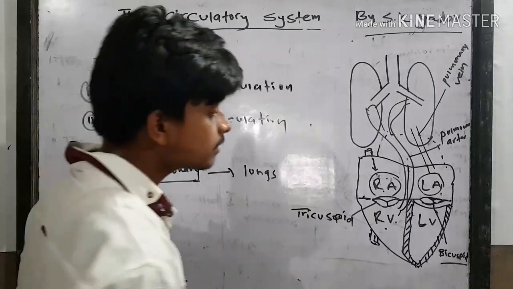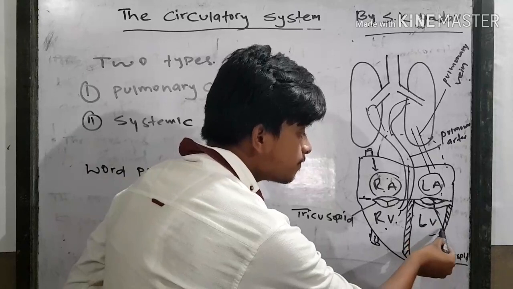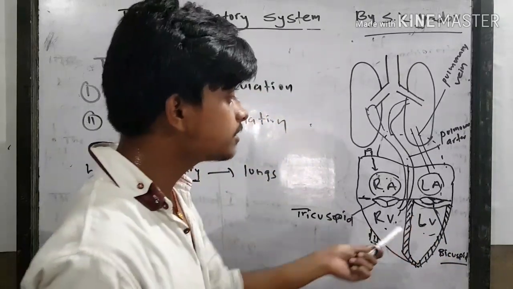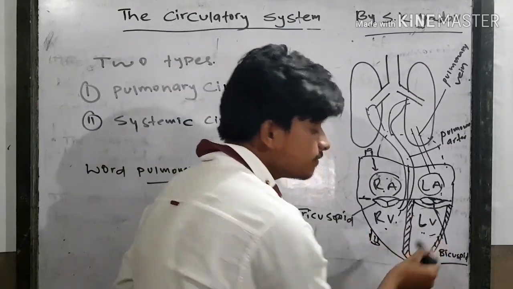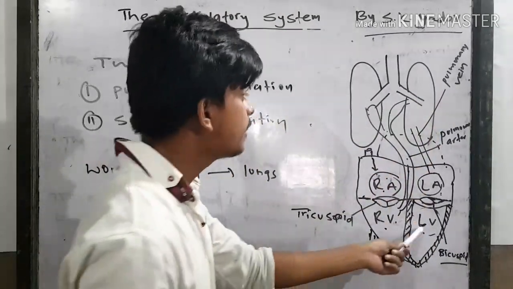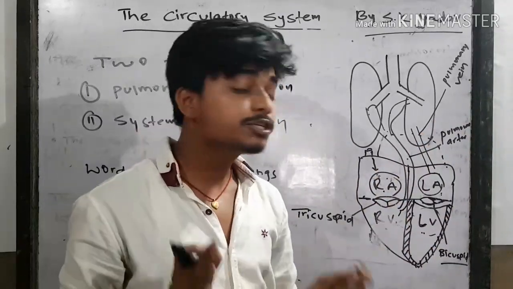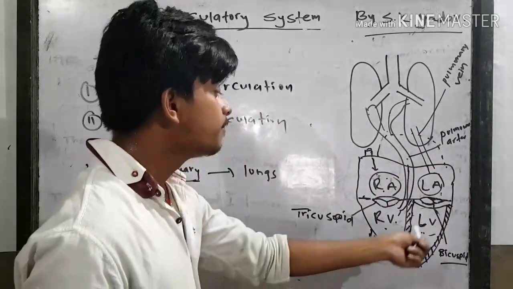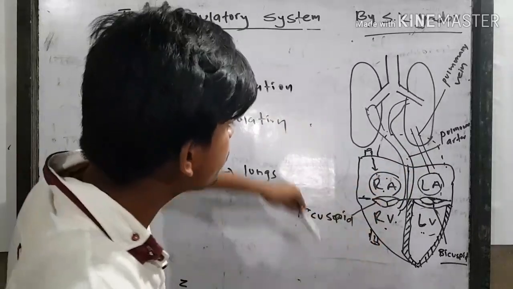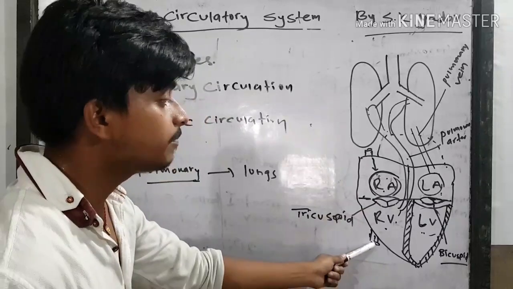And what is systemic circulation? In systemic circulation, the blood present in the left ventricle is oxygenated blood, so it gets distributed all over the body, and after that the tissues get perfused and the blood gets deoxygenated and again returns to the right auricle through the superior vena cava and inferior vena cava.